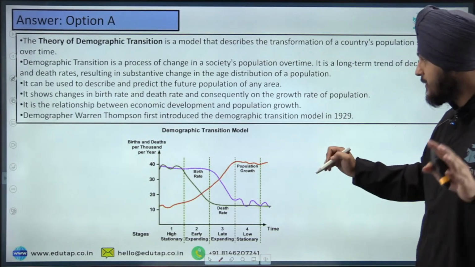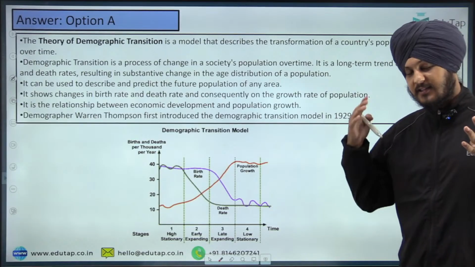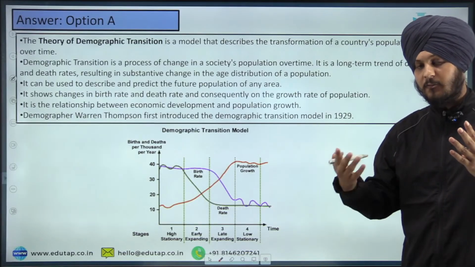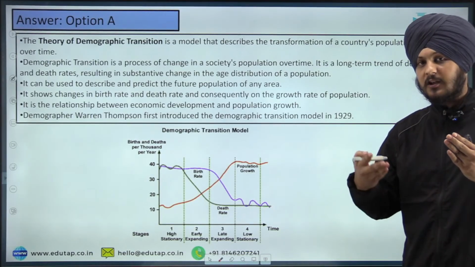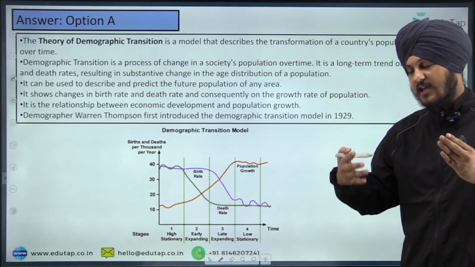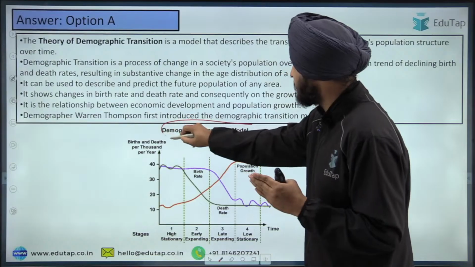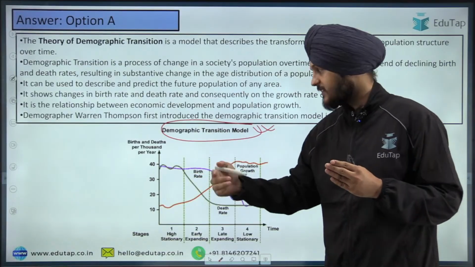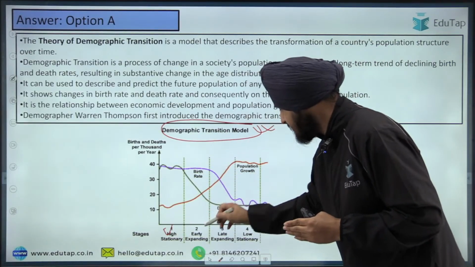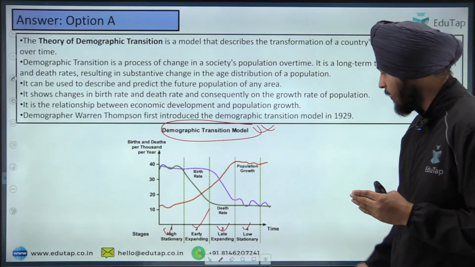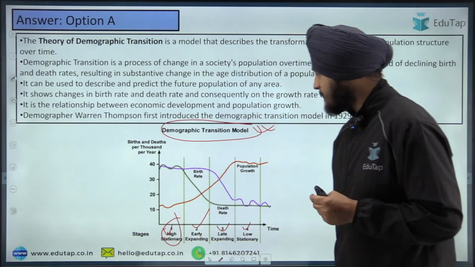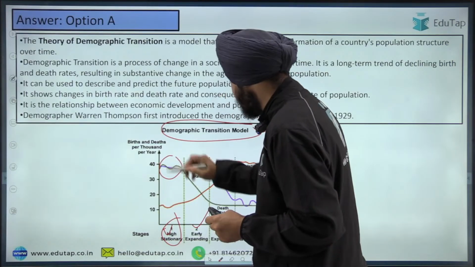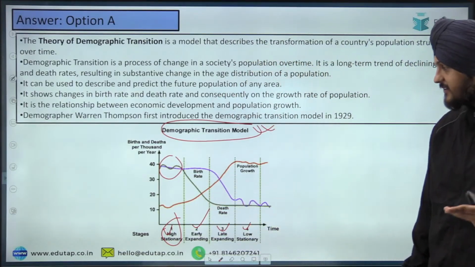In this demographic transition theory, it talks about how different nations' populations grow with the advent of time. This reflects a certain trend with respect to the transformation of a country's population over time. It talks about four stages: stage 1, stage 2, stage 3, and stage 4. Stage 1 is the high stationary population. In this case both the birth rate and the death rate are high.